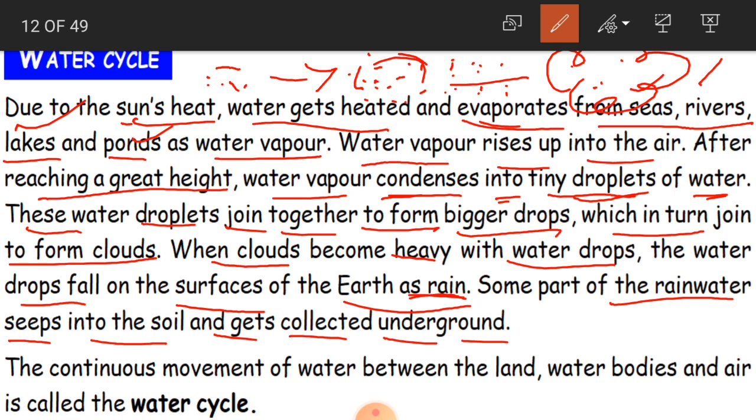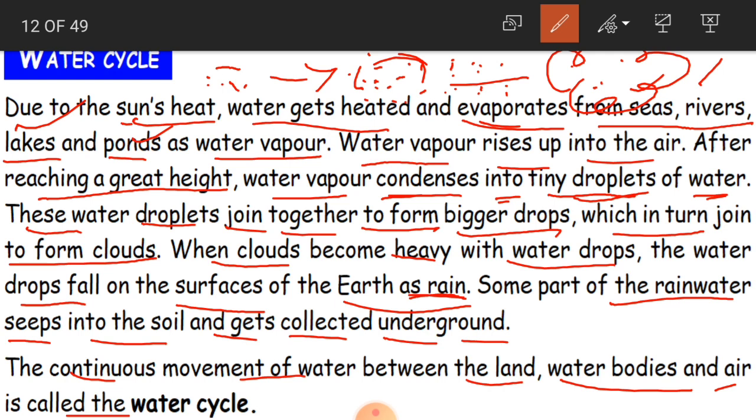Suppose, for example, have you seen a well, children? Yes, it is an underground water source. So where are we getting the water from? From the soil, that is, which is under the ground. And that water has been collected through these rains. Clear, children? And the continuous movement of water between the land, water bodies and air is called the water cycle.